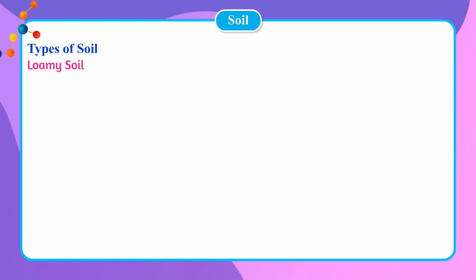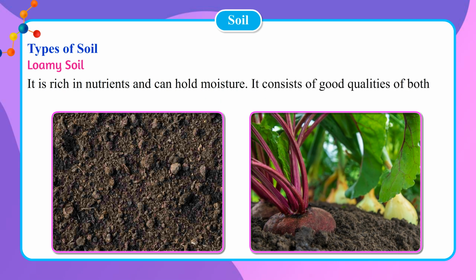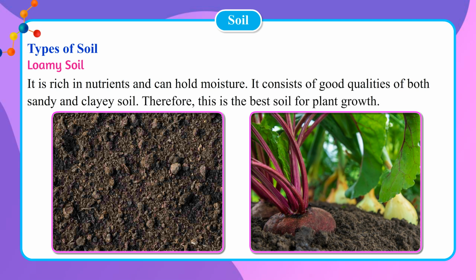Loamy soil. It is rich in nutrients and can hold moisture. It consists of good qualities of both sandy and clayey soil. Therefore, this is the best soil for plant growth.